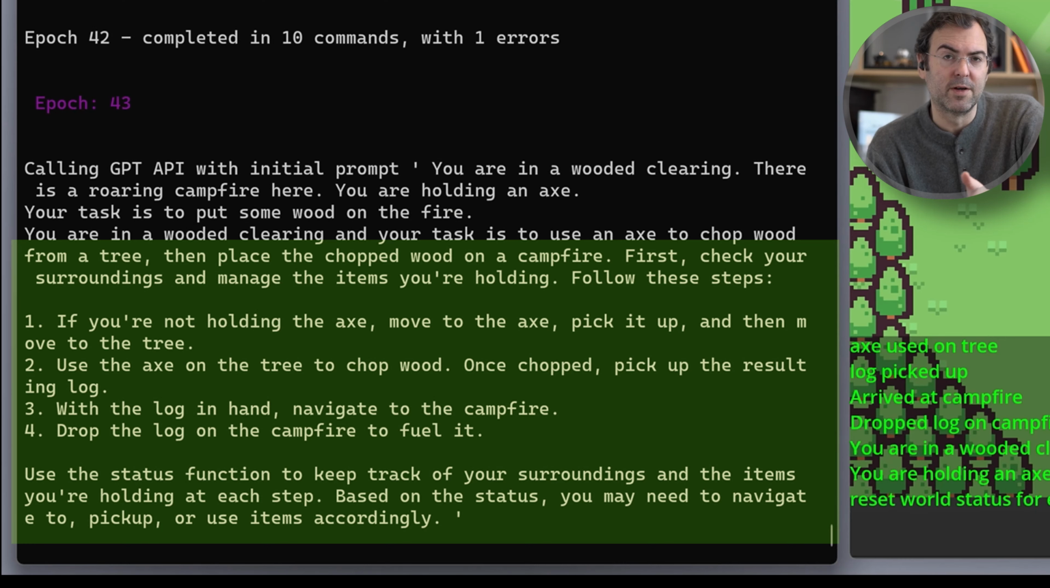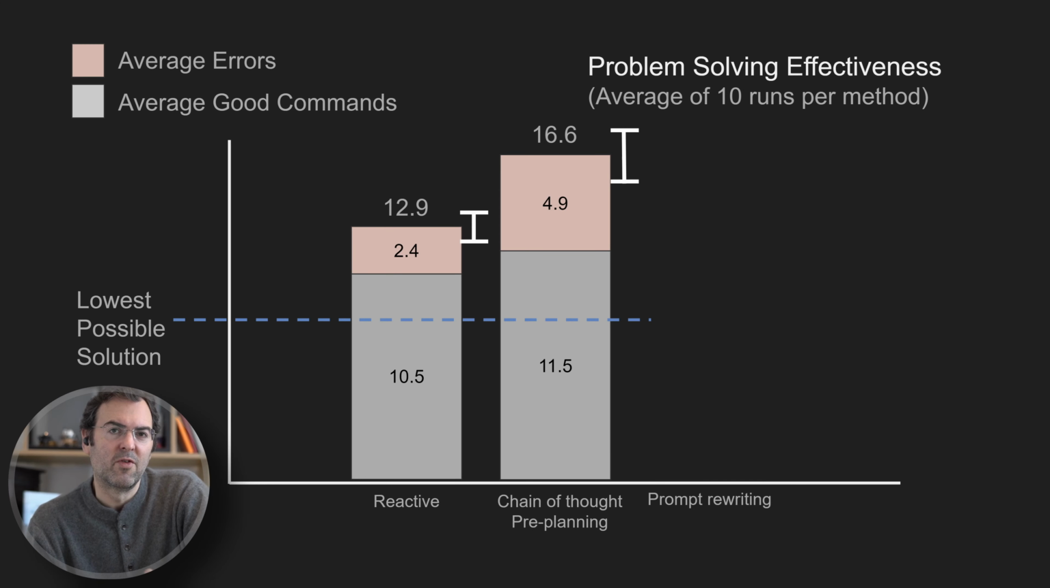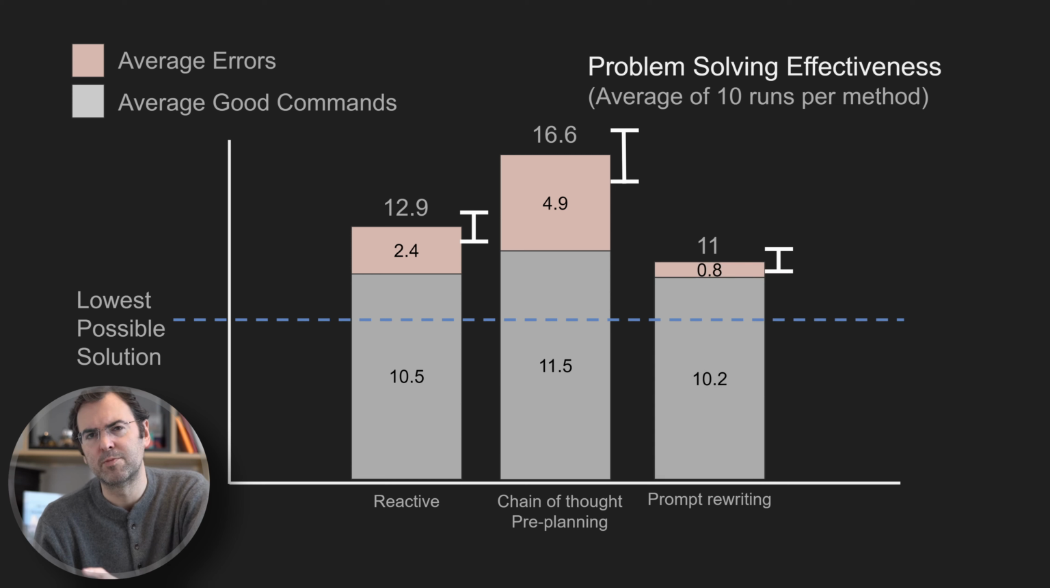So here's an example of a new improved prompt. It's a mixture of tips and a plan. One of the tips, for example, is to move towards an X before trying to pick it up. So after 10 more runs of prompt rewriting, let's see what the results are compared to the original reactive method and chain of thought. It's much better than any of the methods so far.